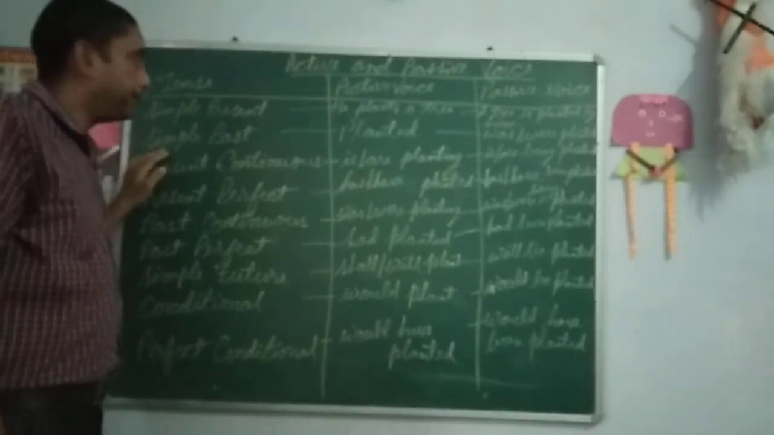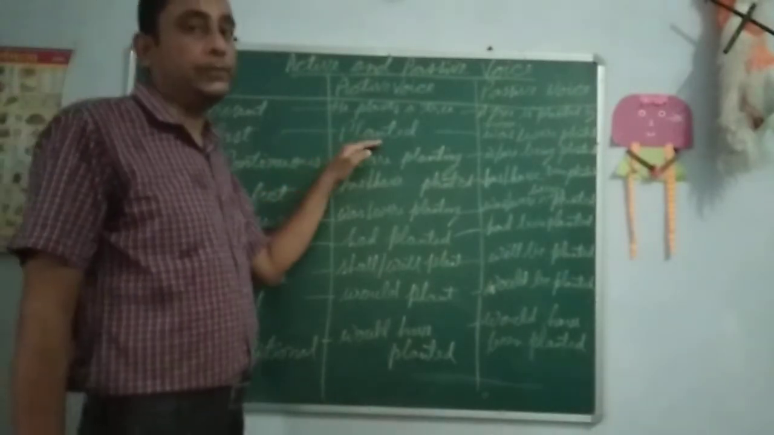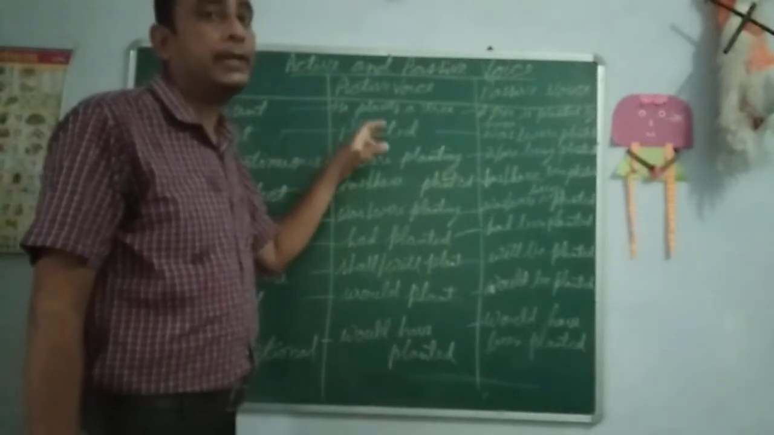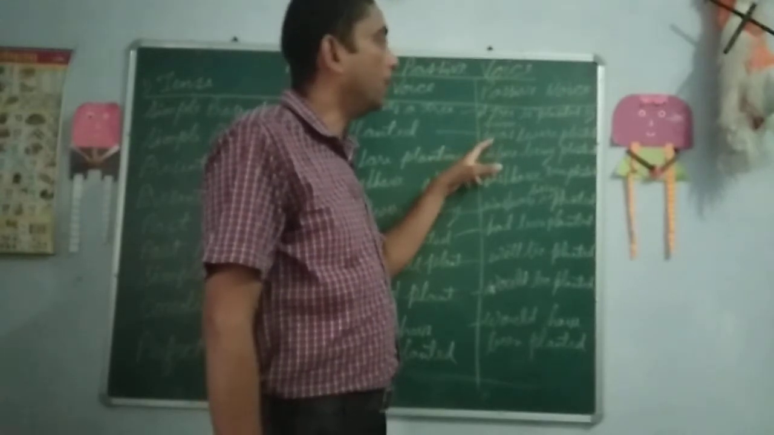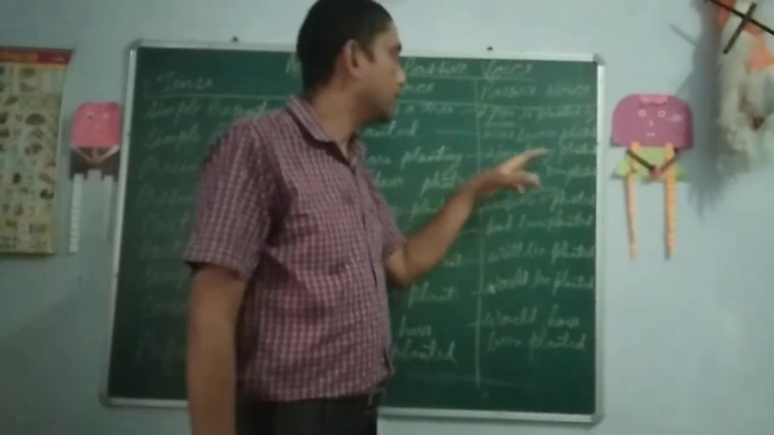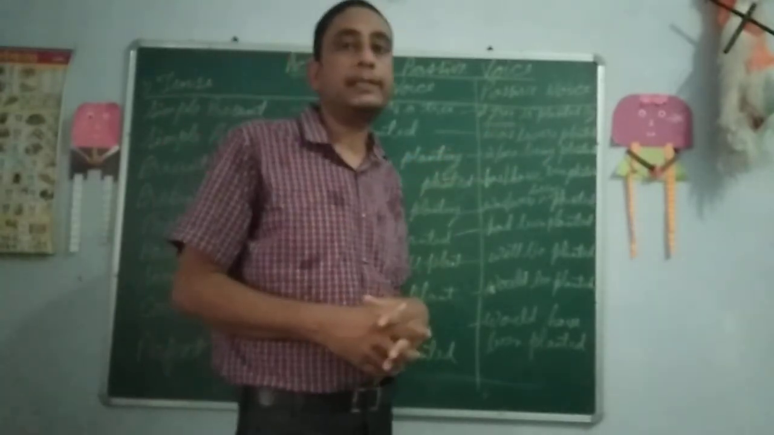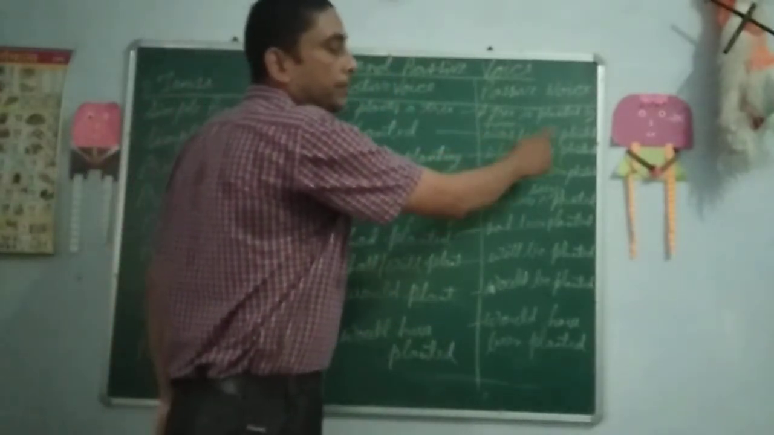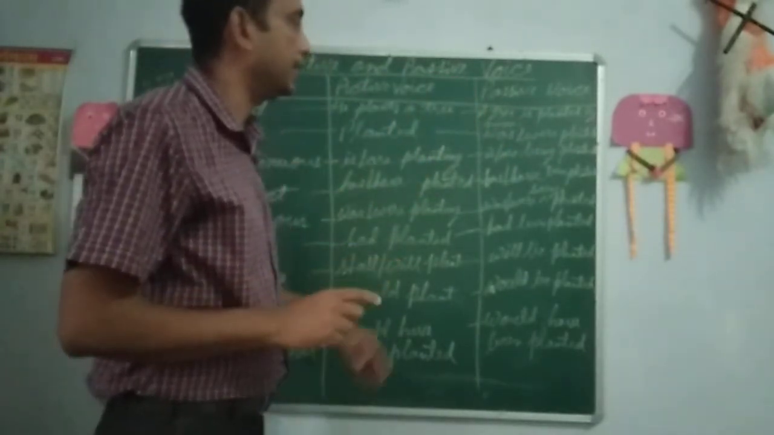Now if a sentence is in the simple past form, planted would be used in the active voice, like he planted a tree. Now we will change it into the passive voice: a tree was planted by him. So was and were are being used over here according to the singular and plural. Here a tree has become the subject of the sentence, so that is the passive voice.